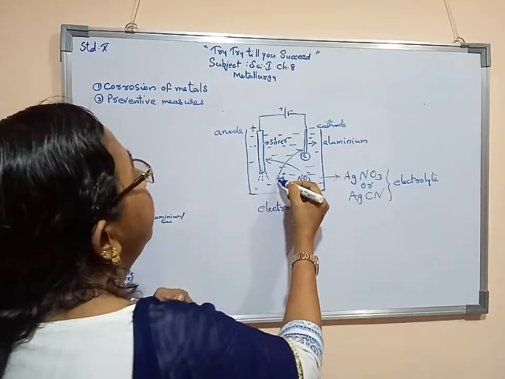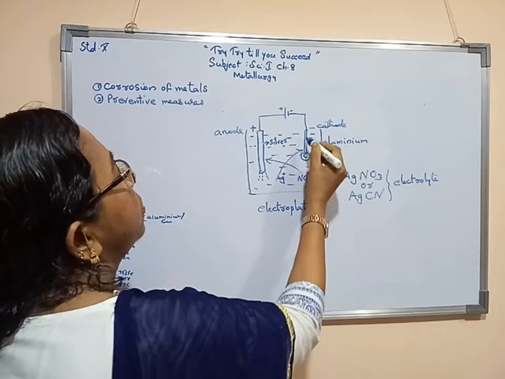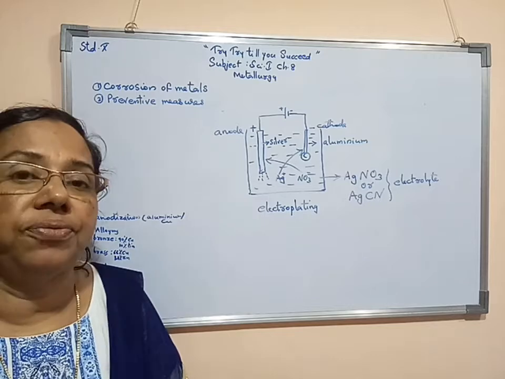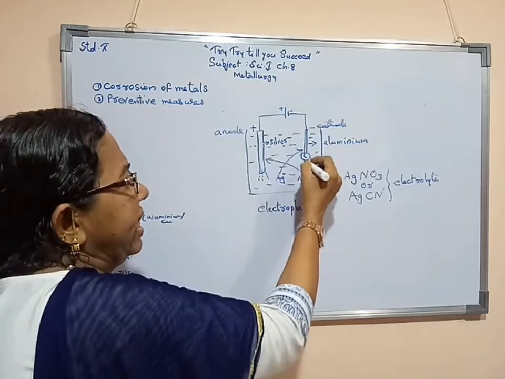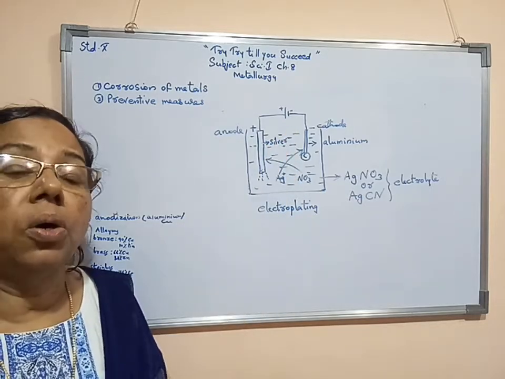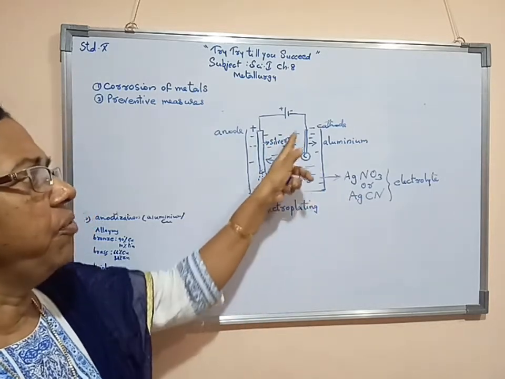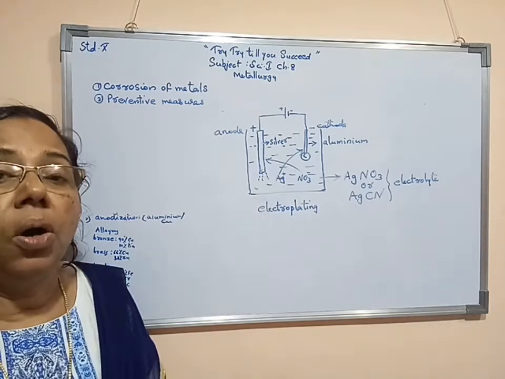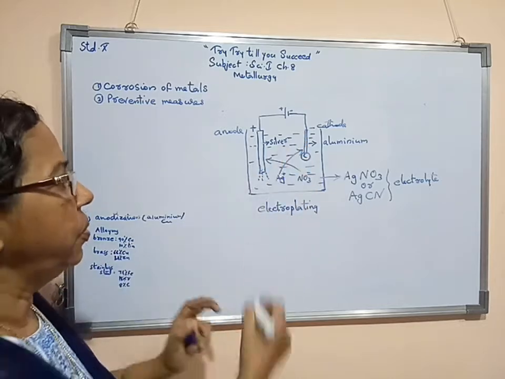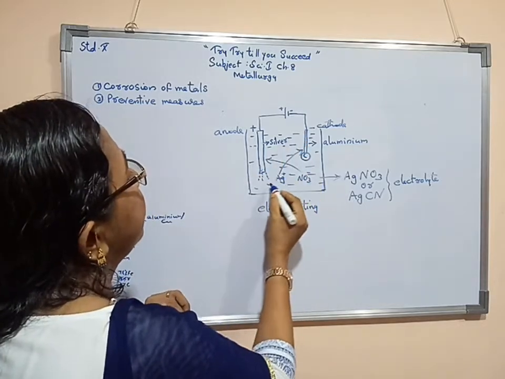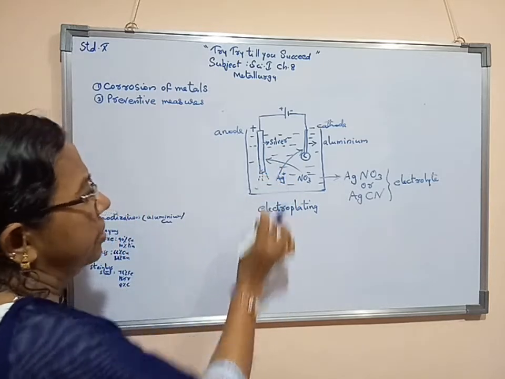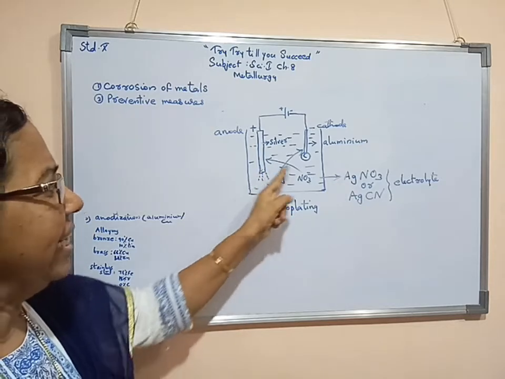Then when the positive ion goes to this cathode, there will be a uniform formation of silver on each and every part of this object, spoon or chain, anything. So there will be a uniform, even distribution of this metal. In the solution itself silver ions are there. Even from this anode, little by little silver metal will dissolve in this solution.